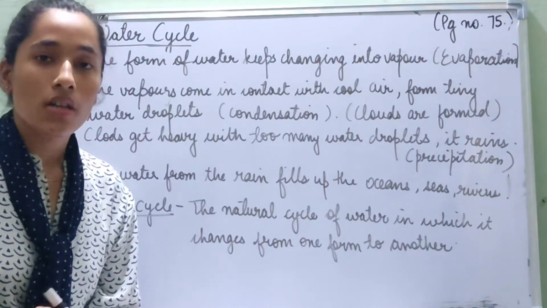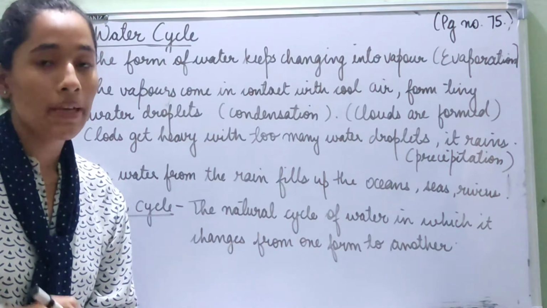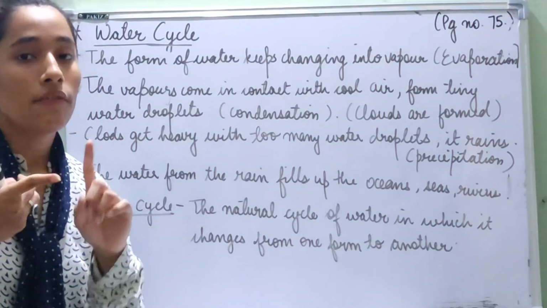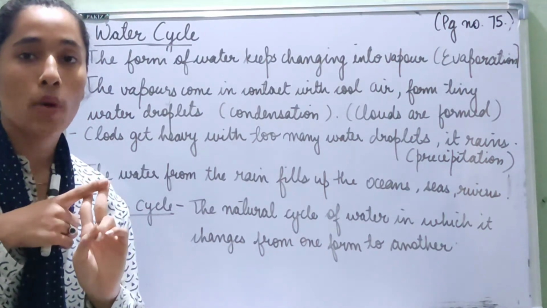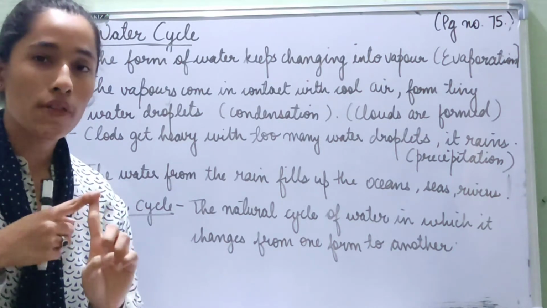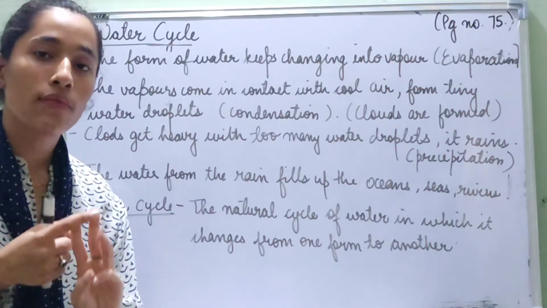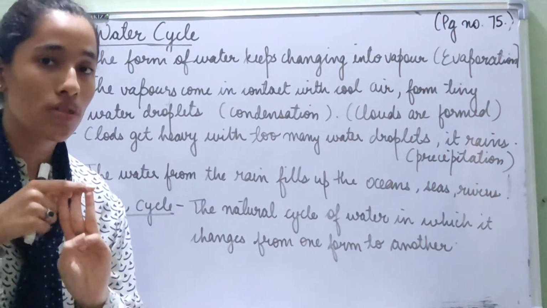Good morning, students. In the last class we learned about the different forms of water. There are three forms of water. The first one is ice, the second one is water, and the third one is water vapor. Ice is the solid form of water, water is in the liquid state, and water vapor is of gaseous form.